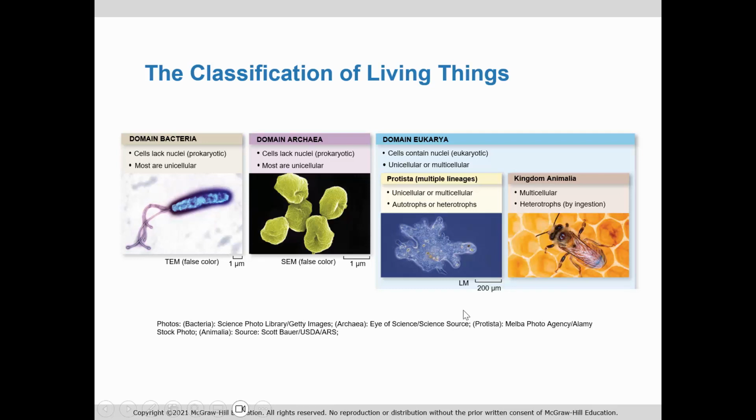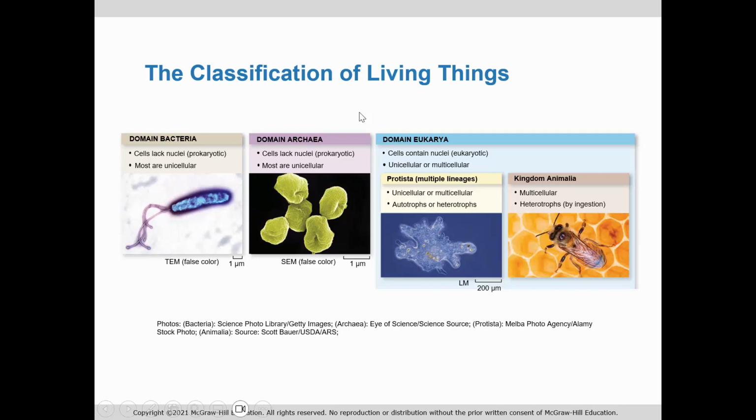Living things are classified in many different ways. We, in our class, classify things most broadly as either prokaryotic or eukaryotic. So here's the word eukaryotic versus prokaryotic. And I say that that's the broadest classification, but we're not going to really talk yet much about the difference between something that's prokaryotic and eukaryotic.